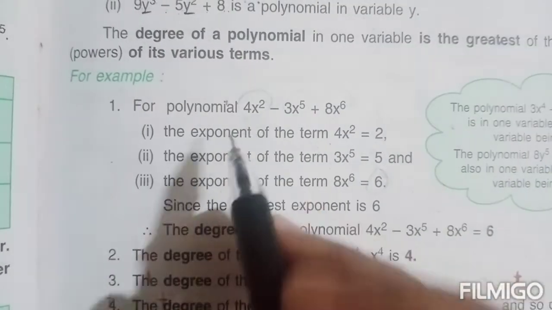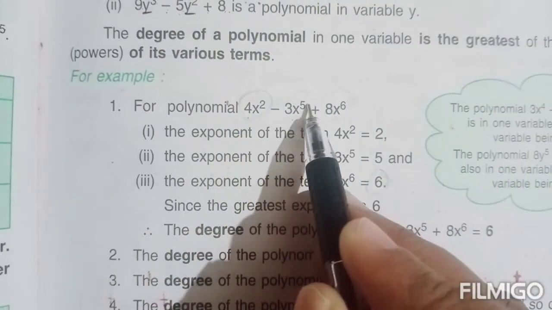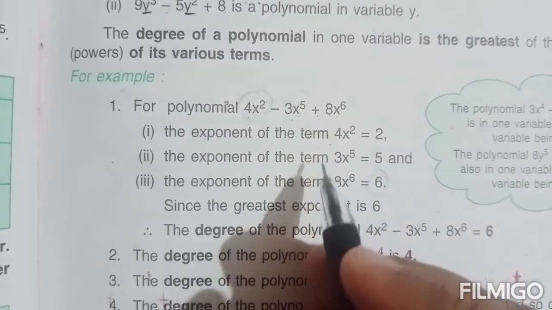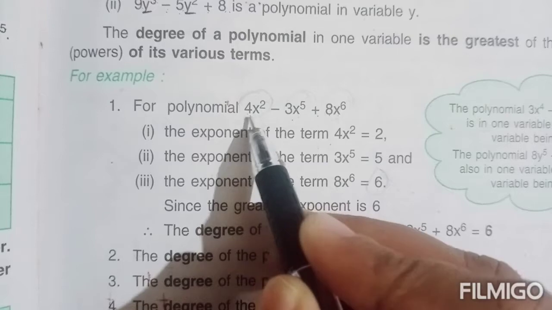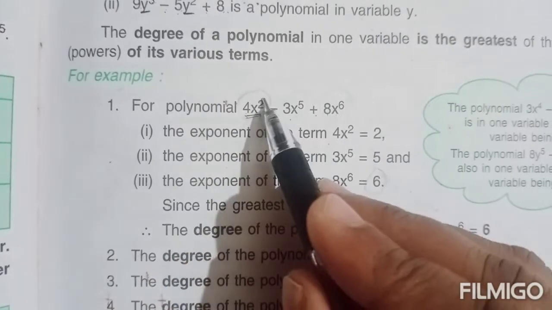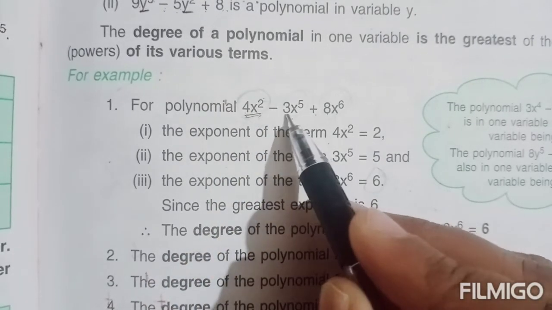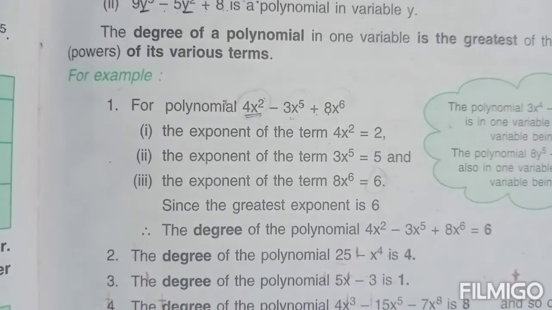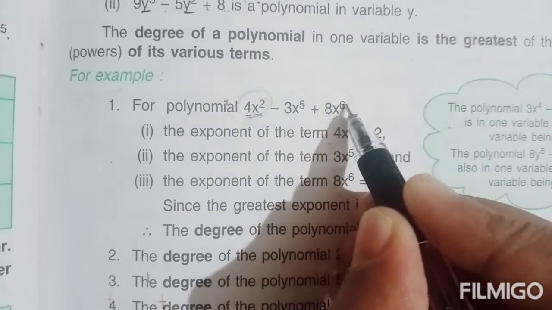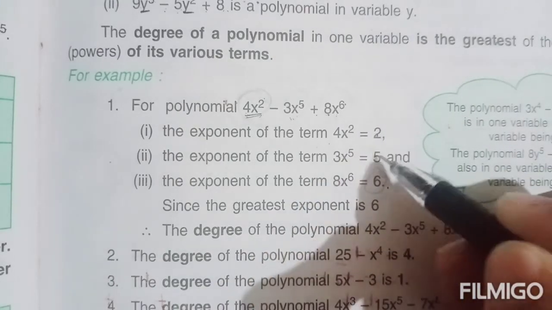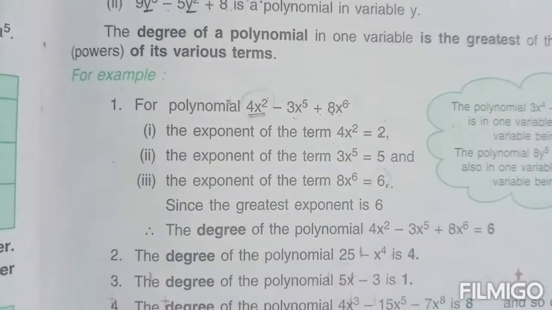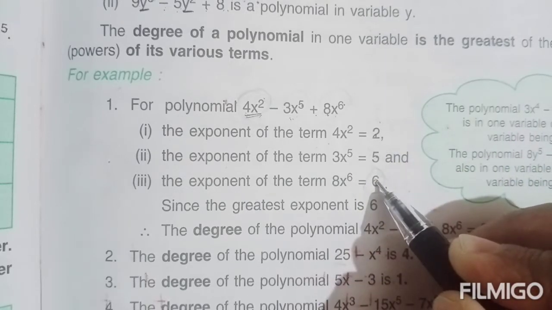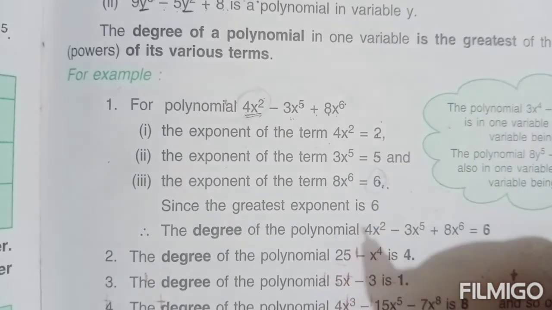Let us take another example. 4x square minus 3x raised to the power 5 plus 8x raised to the power 6. So here exponent of the first term 4x square, it is 2. Exponent of the second term 3x raised to 5, it is 5. Exponent of the third term, that is 8x raised to the power 6, it is 6. So 2, 5, 6. Which among these is the greatest one? 6. So the degree of this polynomial is 6.